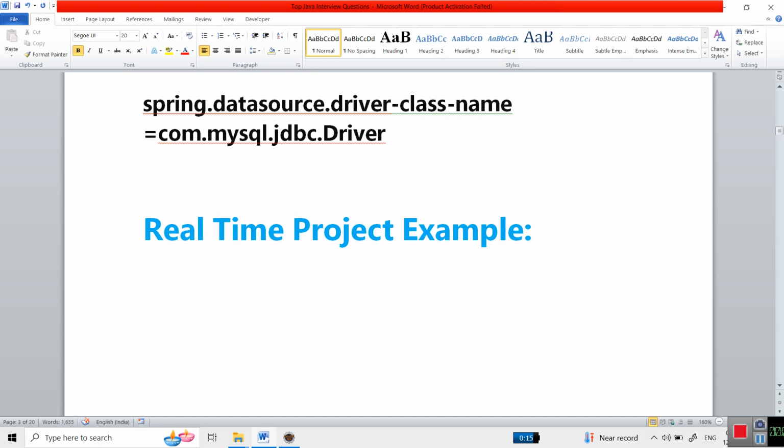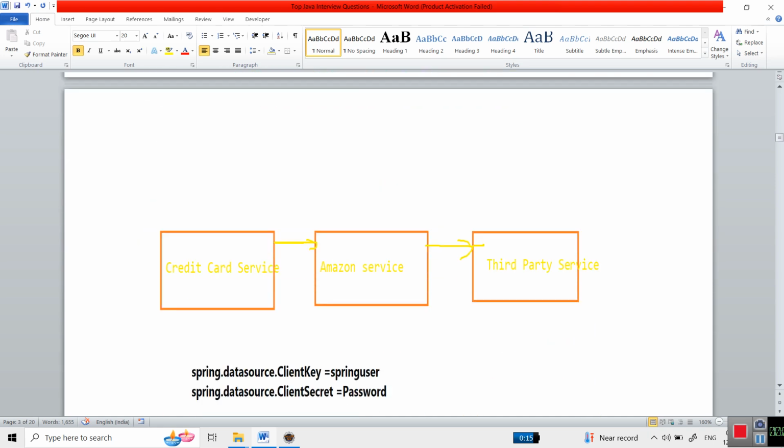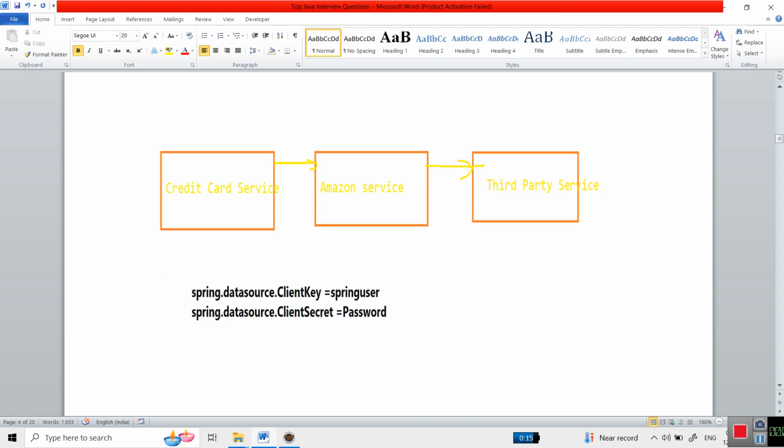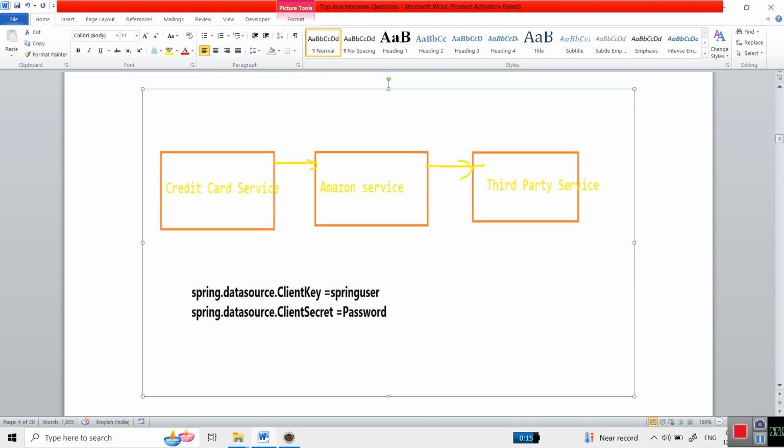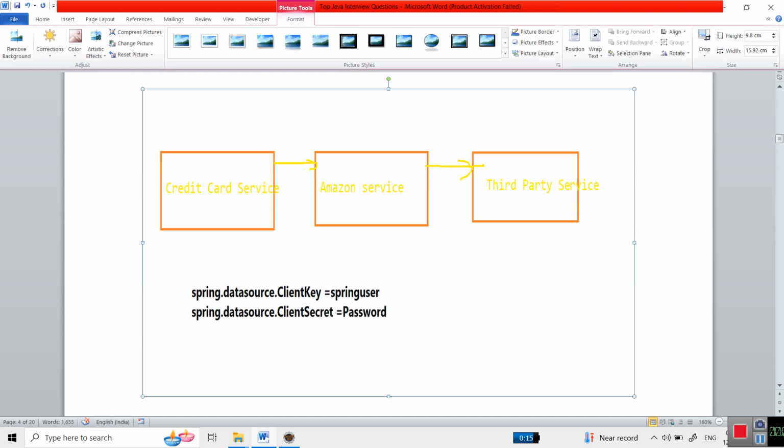This is also a real-time project example. If you know about credit cards, we use a credit card to book something from Amazon, and Amazon internally calls third-party services. If the client key and client secret they use internally were mutable, meaning changeable, and anyone changed them, then they could definitely hack the credit card service or the Amazon service. That is the reason we make this immutable, so that nobody can change it.